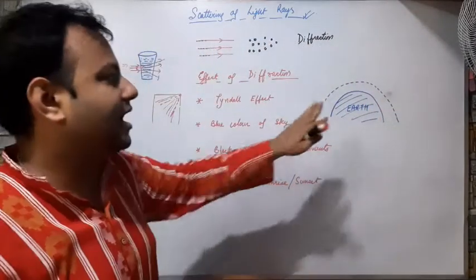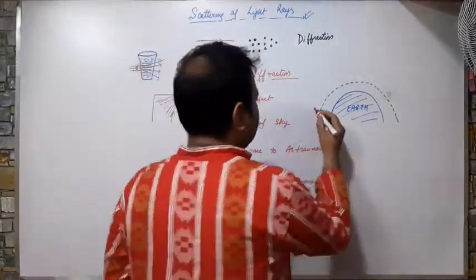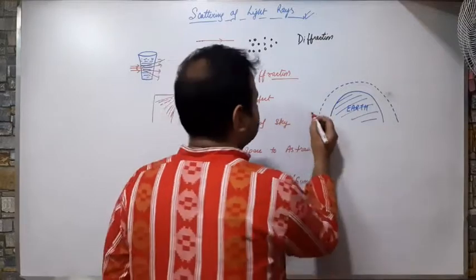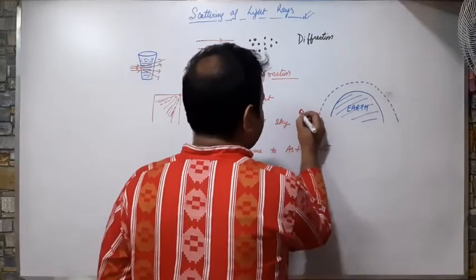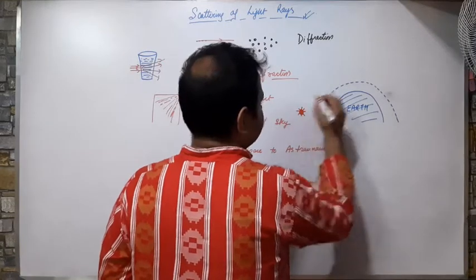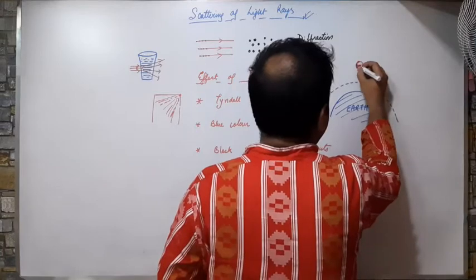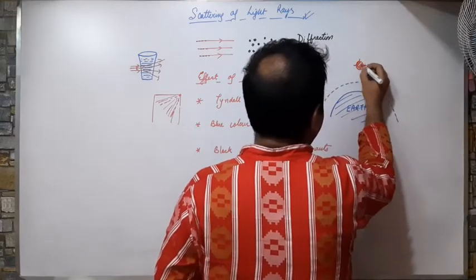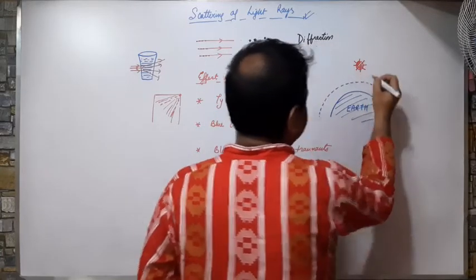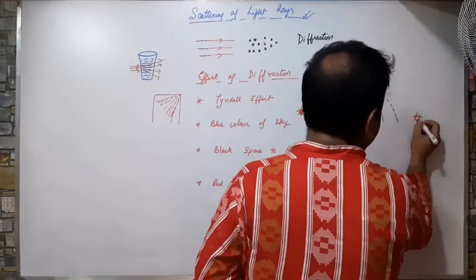So this is the earth and this is our atmosphere. I am drawing five different positions of the sun. This is my sun at position 1. This is my sun, the same distance I will draw here. This is my sun at position 2. And this is my sun at position 3.